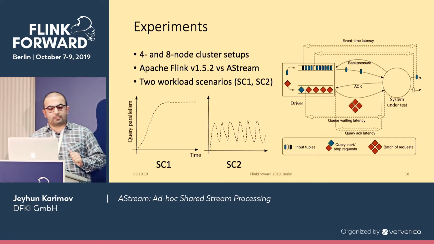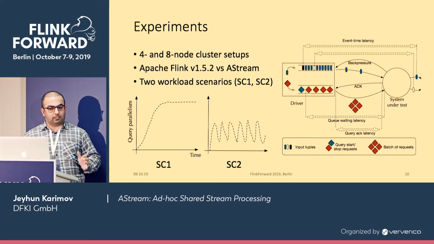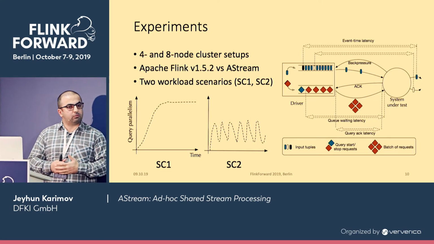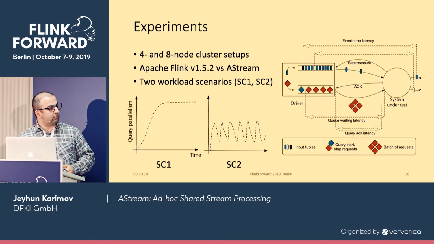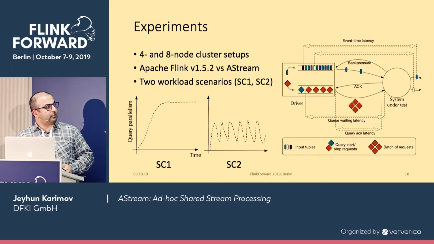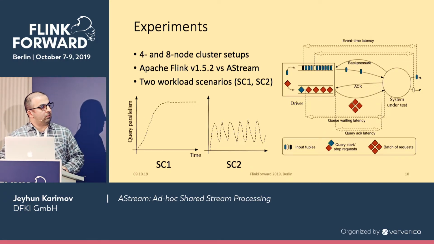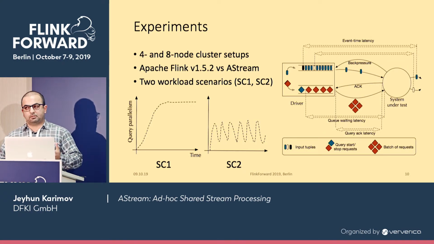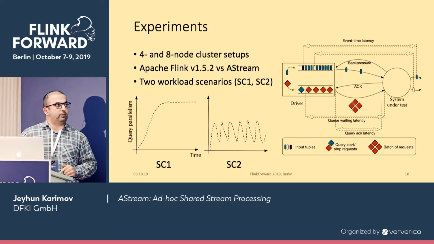So, a little bit of experiments. We ran experiments on 4 and 8 node cluster setups. We compare our results with Apache Flink. We have 2 workloads. In workload scenario 1, the queries increase up to some point, and then they stay stable. In scenario 2, the query workload fluctuates all the time, but the overall query parallelism is less than in scenario 1.